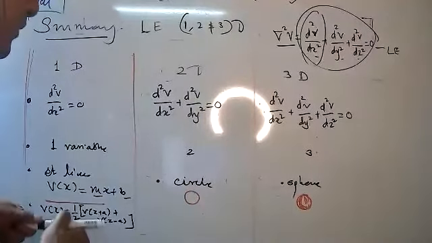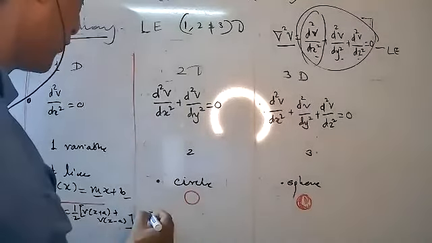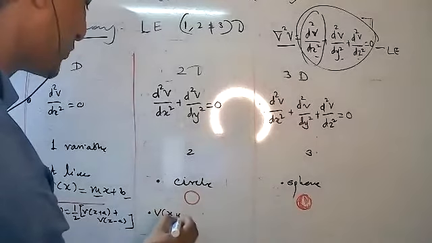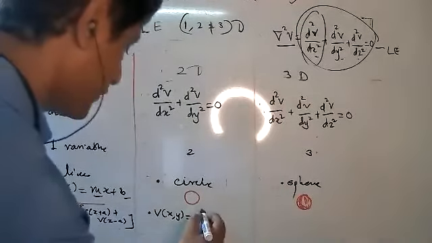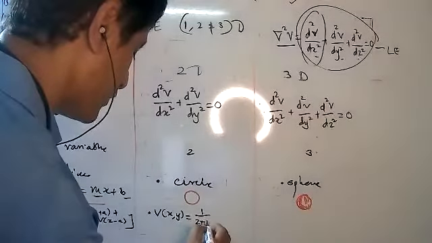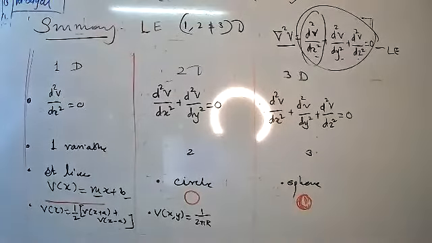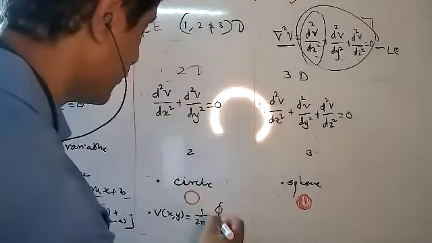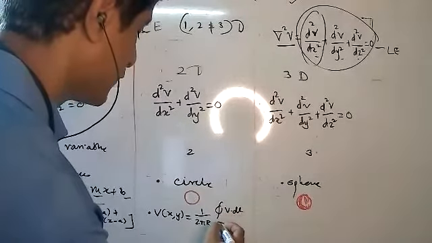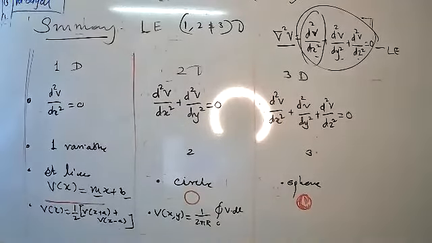Then I will write v of x. Can you write what is the v of x here? V of x comma y, dear student, is 1 upon 2 pi r. Yes, superb. 2 pi r, where 2 pi r is the circumference of the circle, where r is the radius, and closed integration of v dl over the circle.